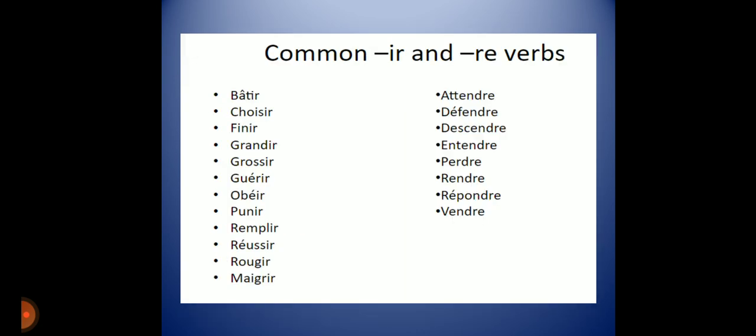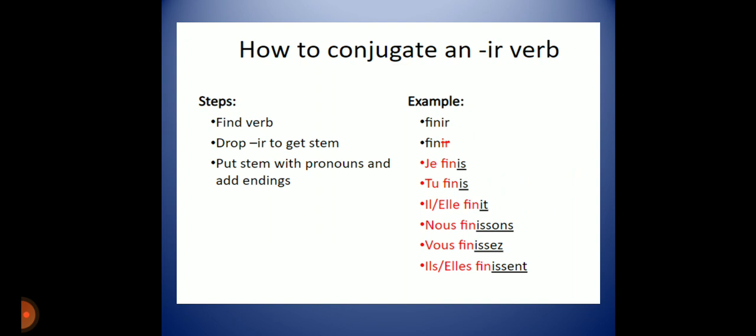Common IR and RE verbs. These are the second and third groups of verbs which are mostly used. How to conjugate the IR verbs? When we conjugate the IR verbs, we drop the IR and put IS, IS, IT, ISSONS, ISSEZ, ISSENT. According to the subject, we conjugate the IR verbs.